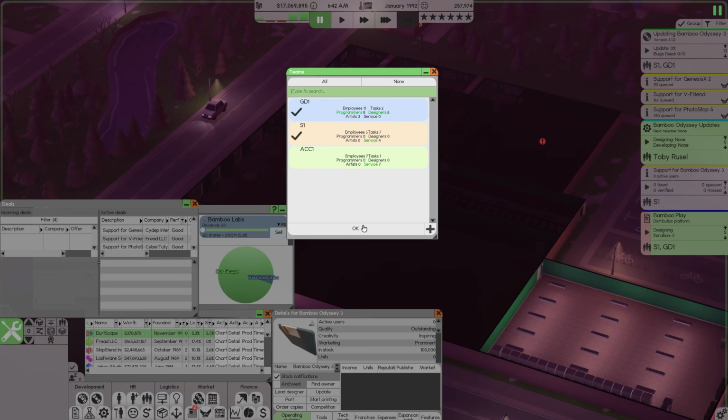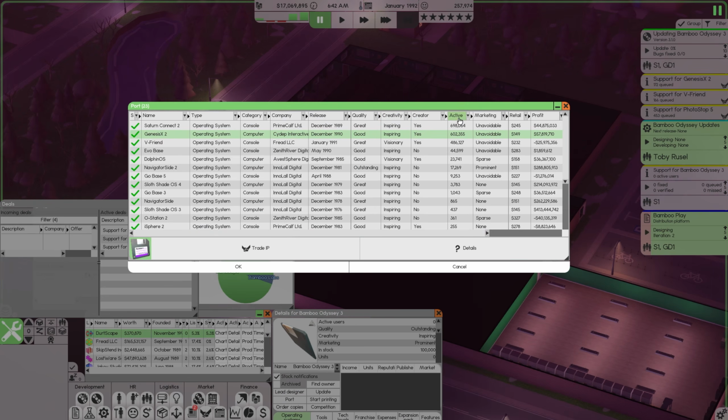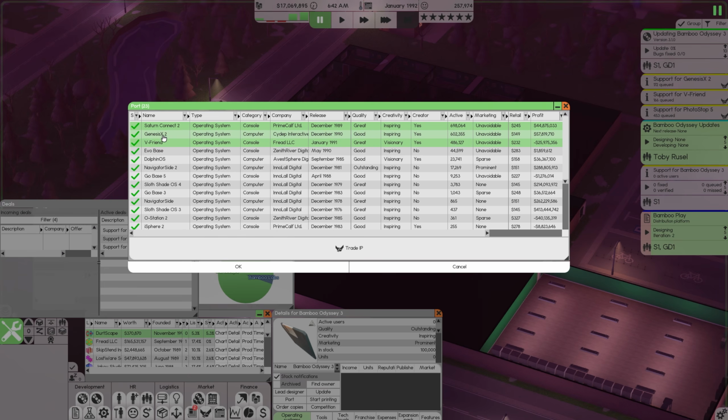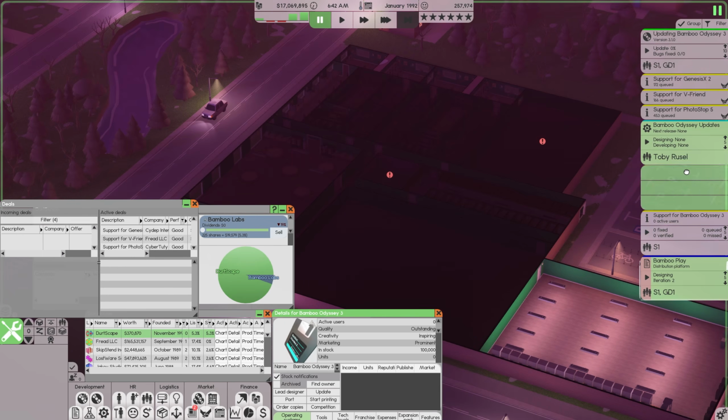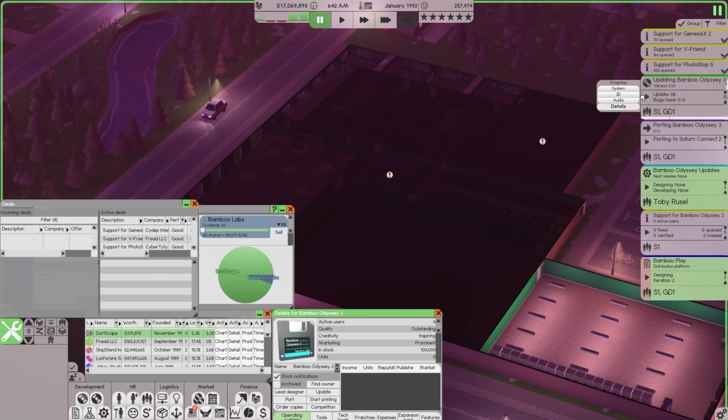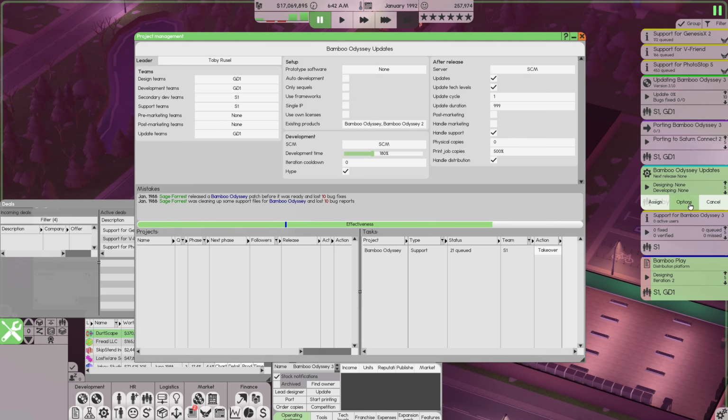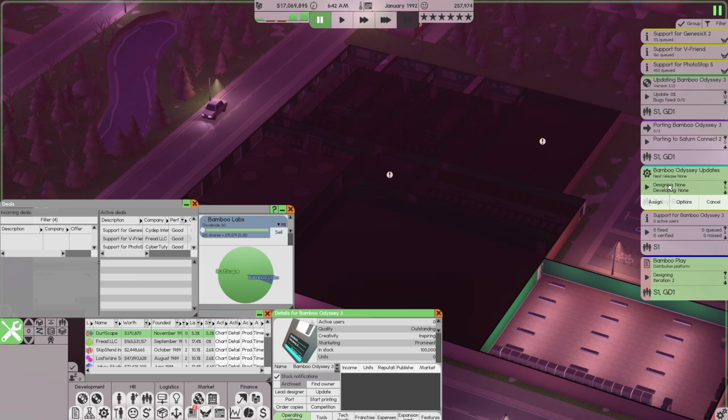And the other thing I want to do is go ahead and check the porting situation. So if we sort by active, we can go ahead and port it to Saturn Connect 2, Genesis X2, and vFriend, all with over 400,000 active users. That will definitely help out. I'm going to put that below the support tasks so our support doesn't fall too much behind. Actually, I'm going to do the same for the update. And then tomorrow we'll go ahead and add that to the project management, and that should be a-okay.